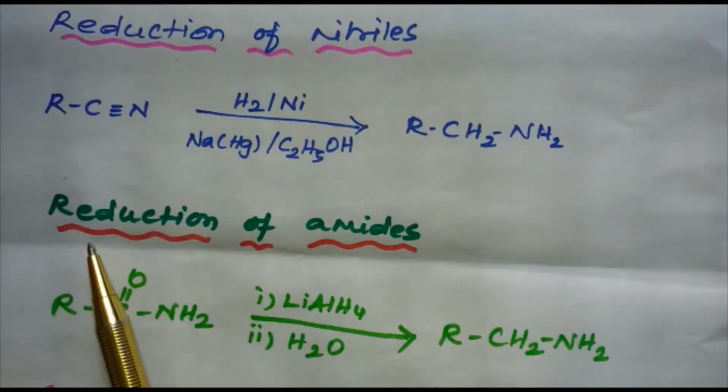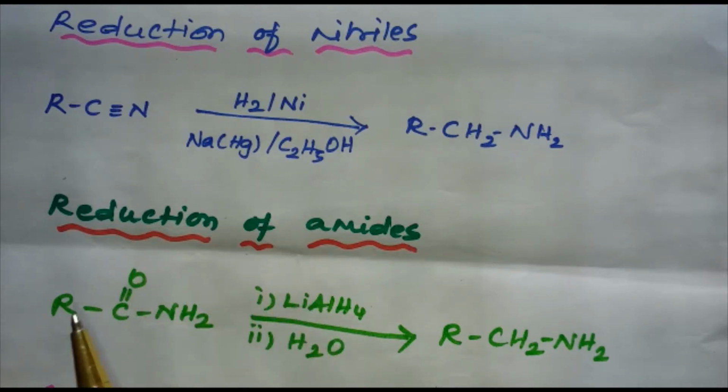Next method is reduction of amides. The amides on reduction with lithium aluminum hydride yield amines. RCONH2 is the amide which undergoes reduction in presence of lithium aluminum hydride, and it yields the amine RCH2NH2.